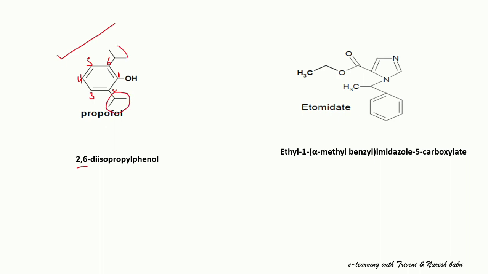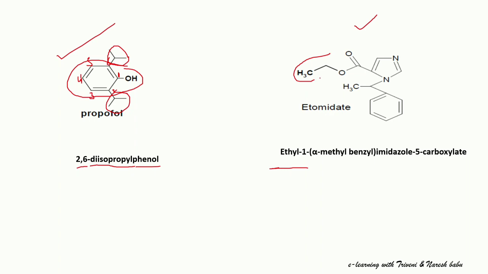These similar moieties are isopropyl moieties. So two isopropyl moieties are present, so it is a diisopropyl. The basic moiety is the phenol basic nucleus, phenol. This is propofol. Next, coming to the etomidate structure. This is the structure of etomidate. Coming to the IUPAC name, it is attached with the ethyl.